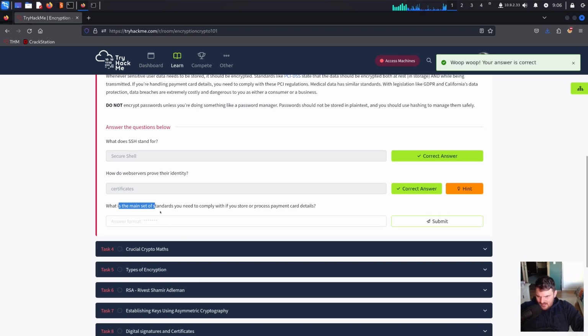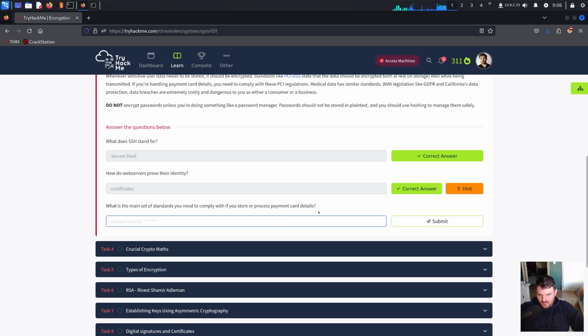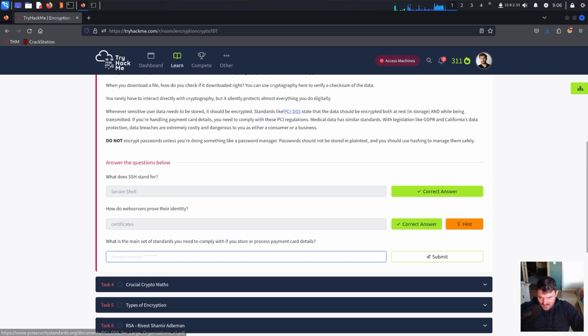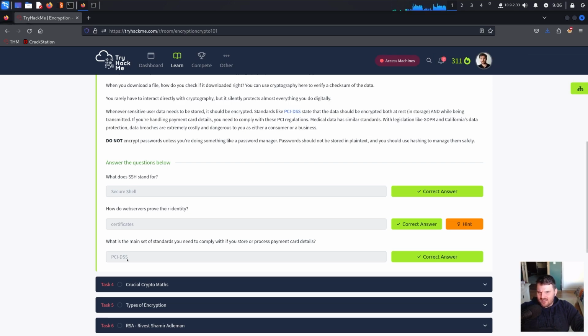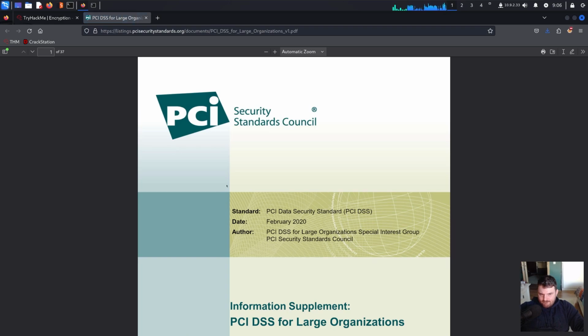What is the main set of standards you need to comply with if you store or process payment card details? As we saw already, PCI-DSS. Okay, PCI hyphen DSS. Payment Card Industry Data Security Standard, I think. Let's see. Yes, Payment Card Industry Data Security Standard.